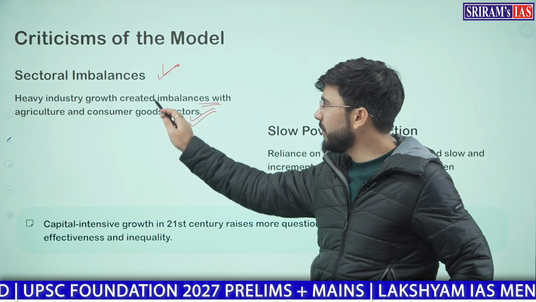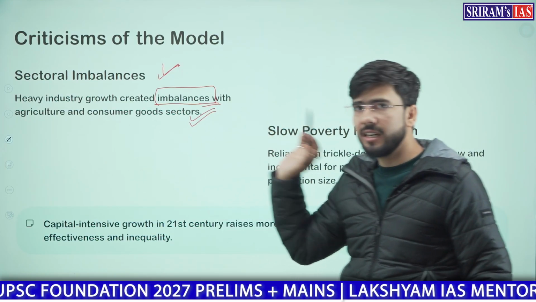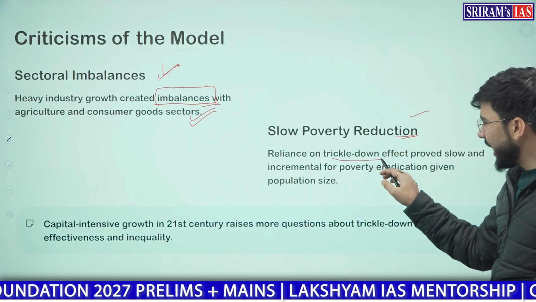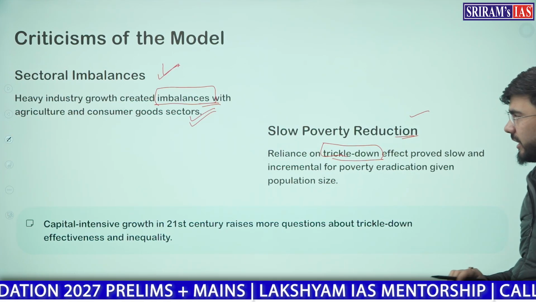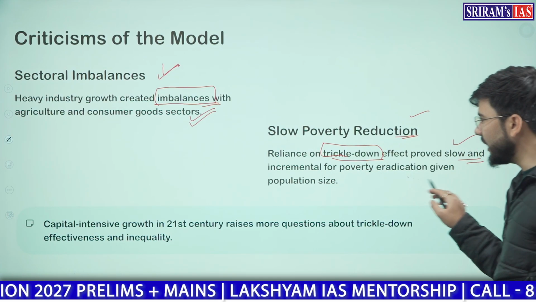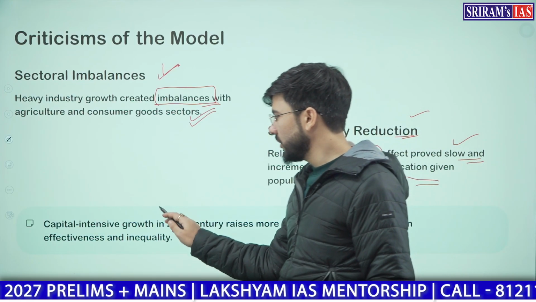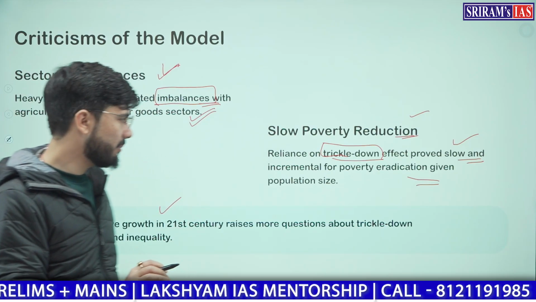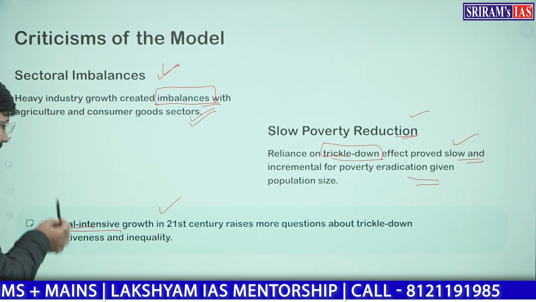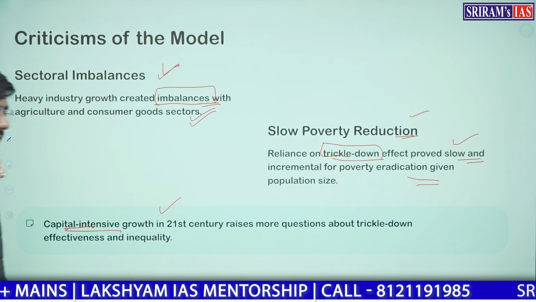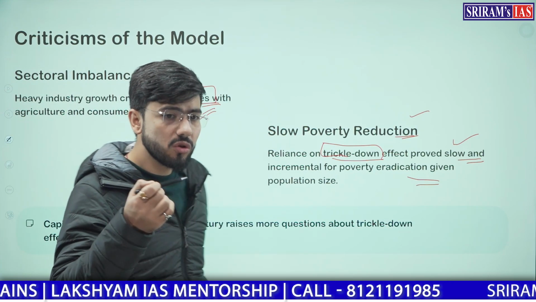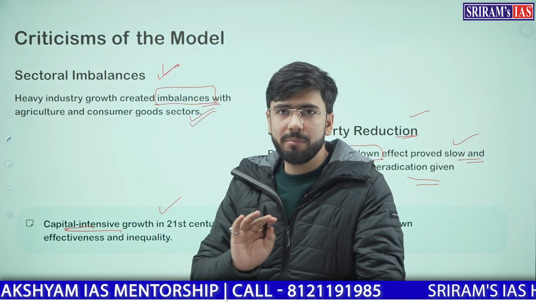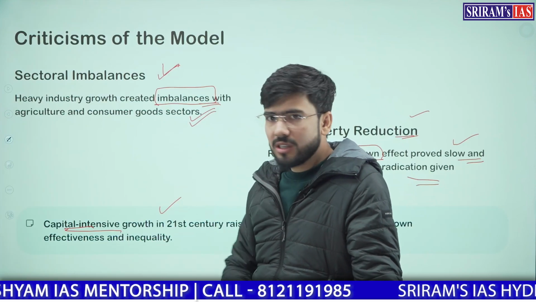There was imbalance created between agriculture and consumer goods. Second, slow poverty reduction. The reliance was on the trickle down theory, which had slow and late effects. Once we started the capital intensive growth under the second 5-year plan, it was expected that the effects of trickle down would have sooner impact, but it took a long time to have actual ground level impact. That is why this model was criticized.